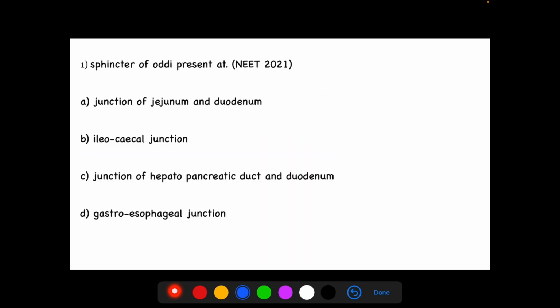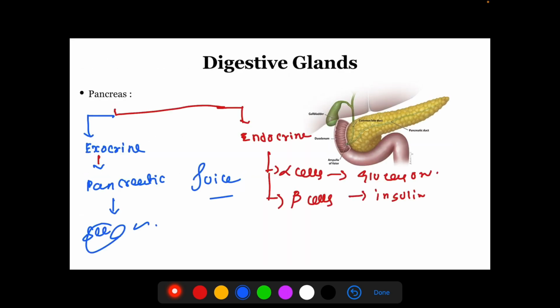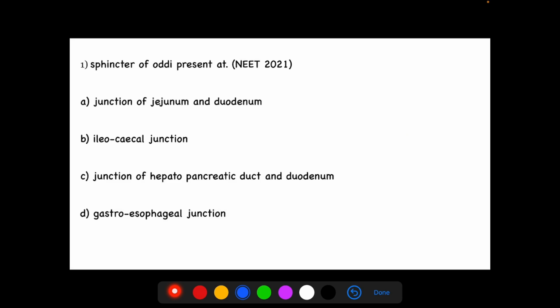Okay, so now we will discuss a few MCQs asked from this chapter. The first question: the sphincter of Oddi is present at the junction of jejunum and duodenum? No. Ileum and caecum? No. Junction of hepatopancreatic duct and duodenum is the right answer. Gastroesophageal junction is wrong.